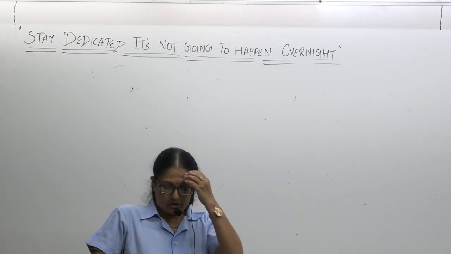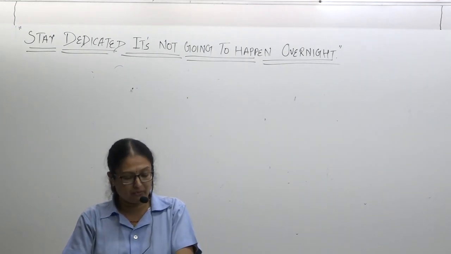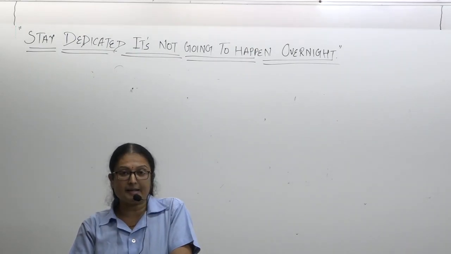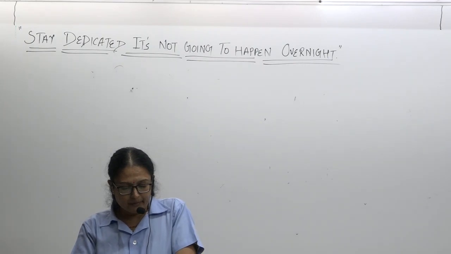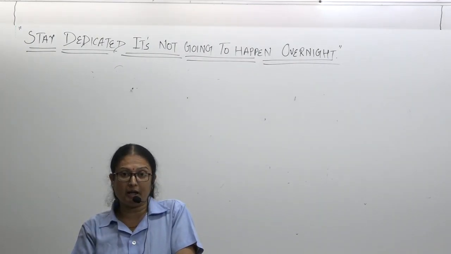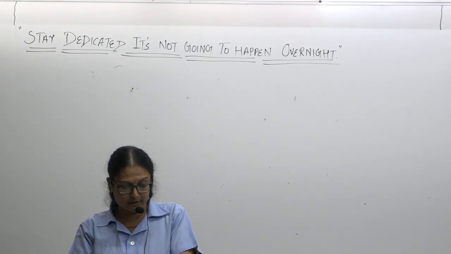What is the qualification? So the president candidate should be a citizen of India, should be of the age of 35 or above. He should not be a salaried employee of the government or hold any office of profit. The president election is indirectly carried out by the members of both the houses. Functions and powers, उनको करना क्या है, उनके powers क्या हैं? तो we know the number of powers.